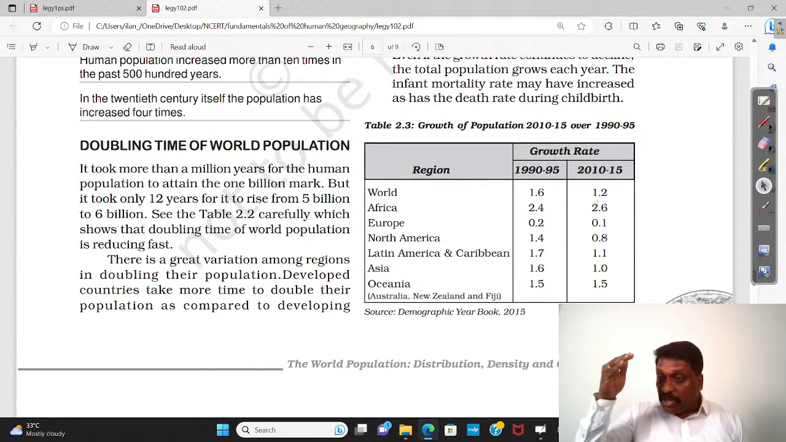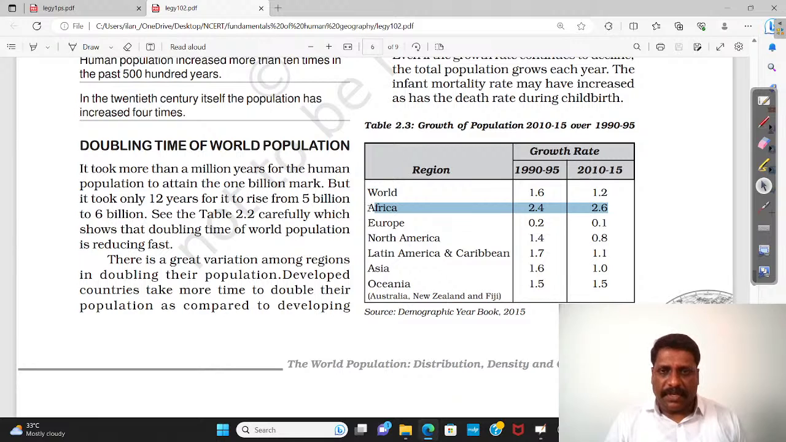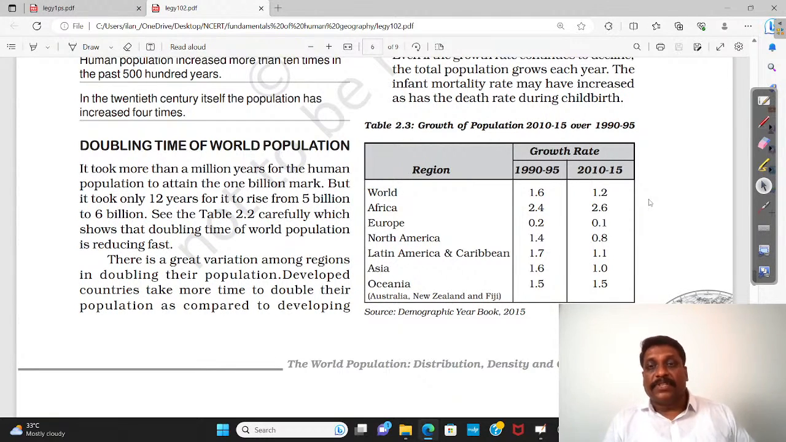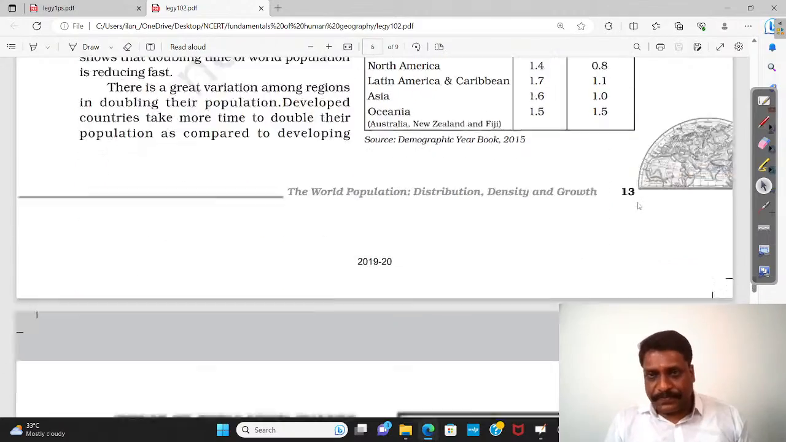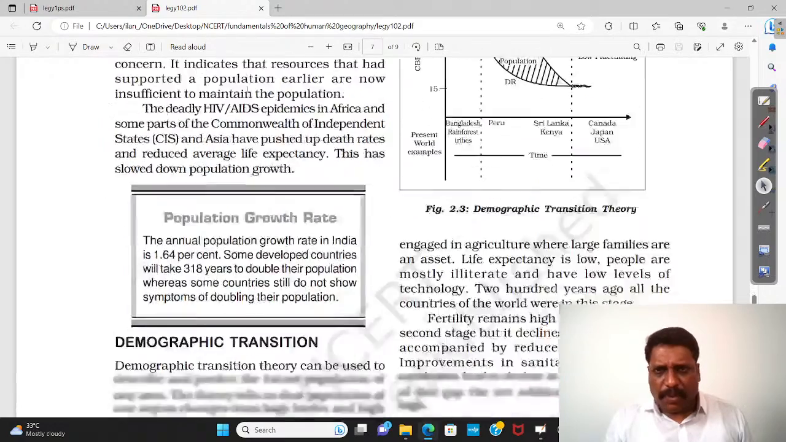But where exactly is the rate of population very high, which continent, if you ask me? It is Africa. So projection says that if the same rate continues, the African population will be more than Asia's population. If the same projection continues, I am saying. Right, my friends. The impact of population, okay, somewhere we leave it.